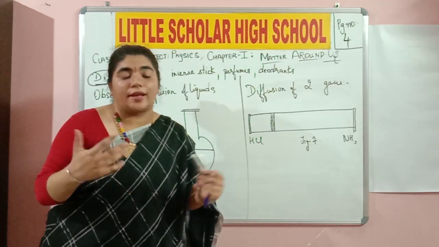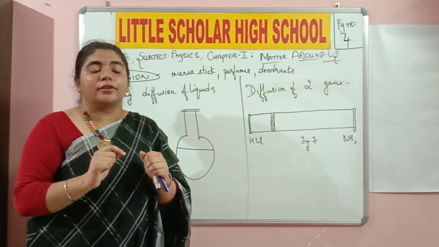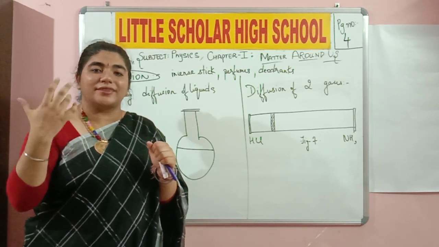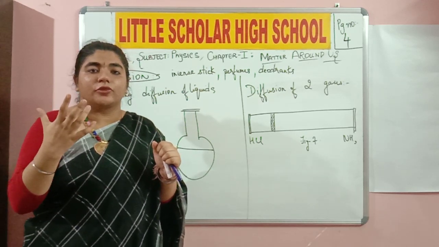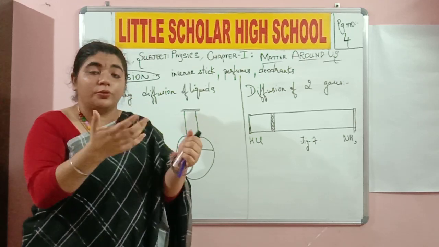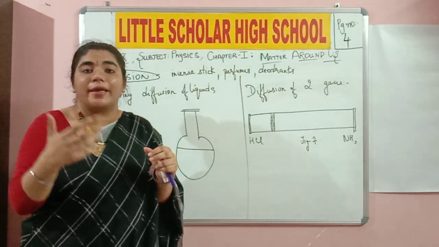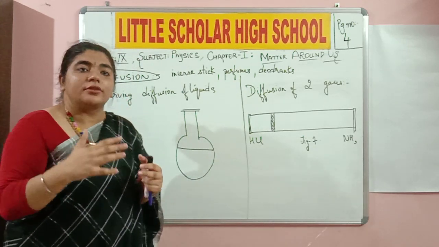So here, for example, let's consider if I light up an agarbatti or an incense stick. Once I light it up, the smoke particles of the incense stick are going to have some fragrant materials also. So the person who's sitting along with me inside the same room at a certain distance is also able to smell the fragrance of the incense stick. So do you get what I mean?